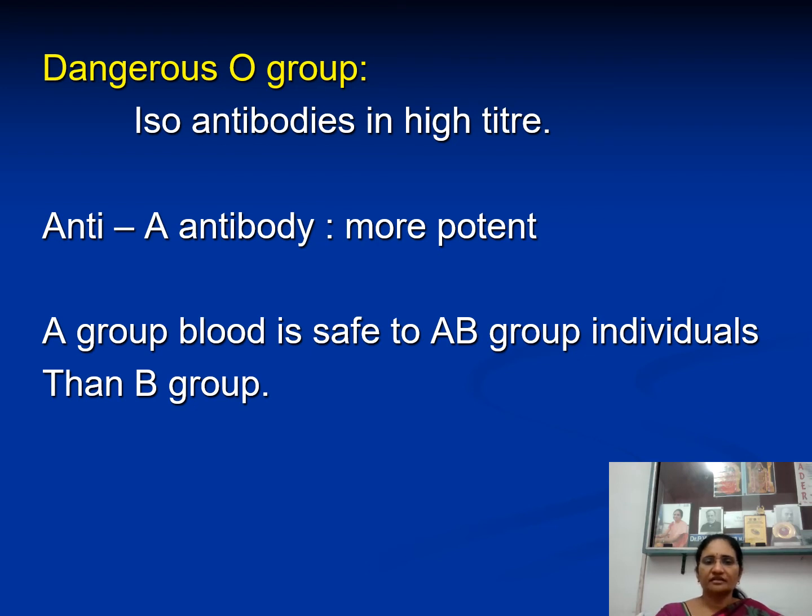When you are giving blood to AB group and selecting A group or B group, A group blood is safe when compared to B group. Why? Because A blood group individuals have anti-B antibodies, but B group individuals have anti-A antibodies. Anti-A antibody is more dangerous. That's why it may cause damage to the AB group individuals.